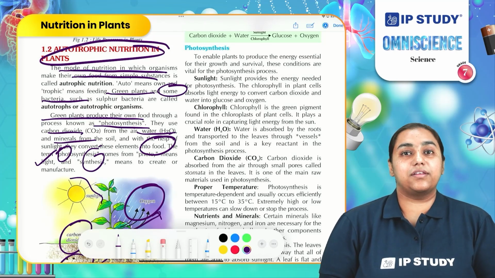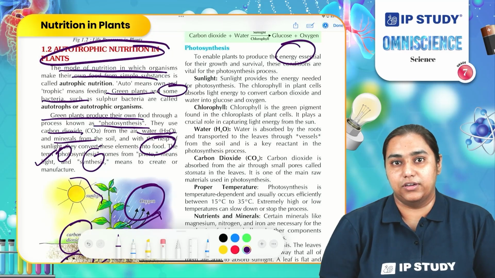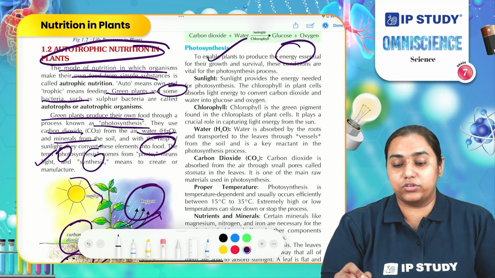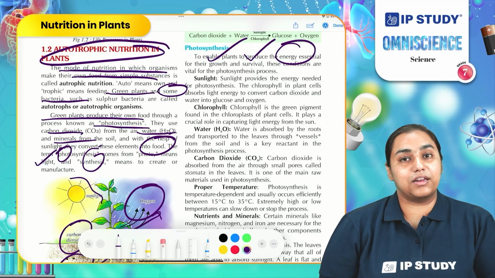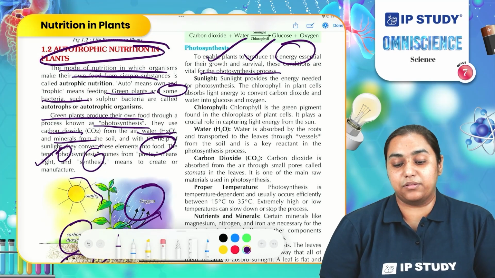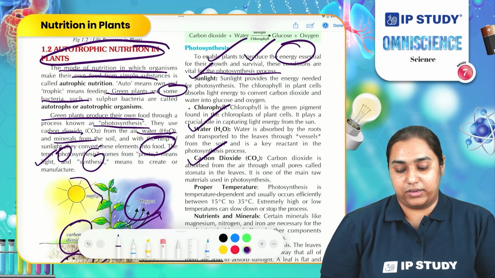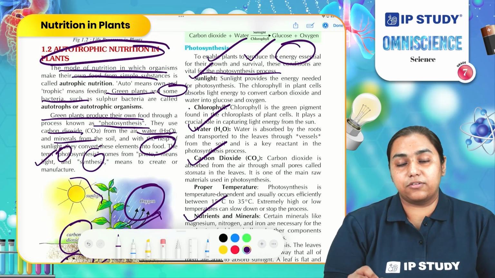Do you know why plants need photosynthesis? They need photosynthesis to produce energy. This energy is utilized by them for various processes such as growth and for their own survival. There are certain raw materials required by plants for undergoing photosynthesis. These materials are sunlight, water, carbon dioxide. Apart from them, they also need minerals. So, let us go through each one of them in detail.